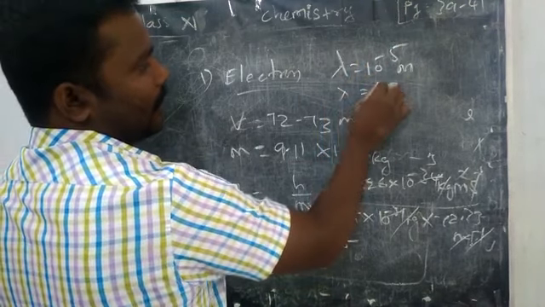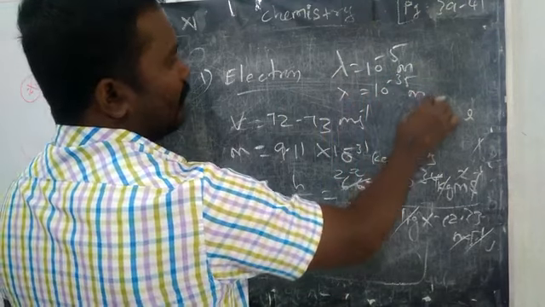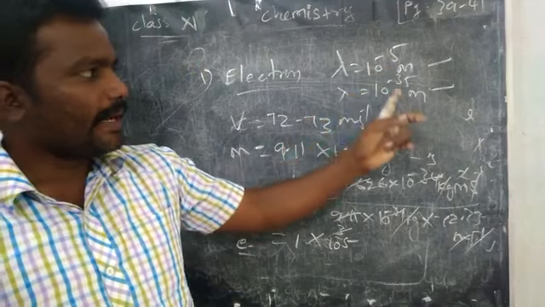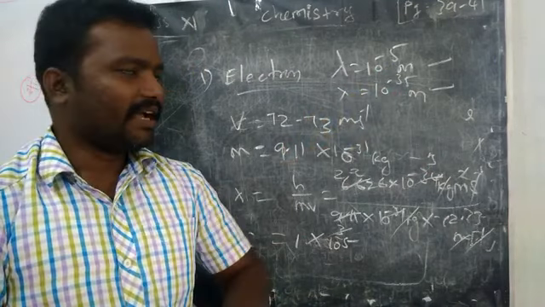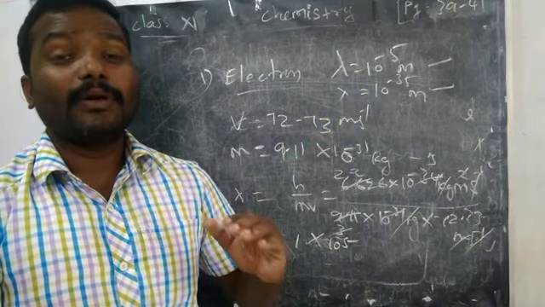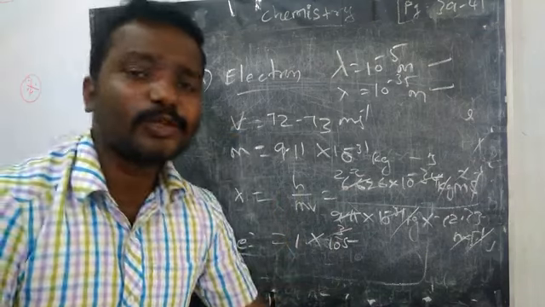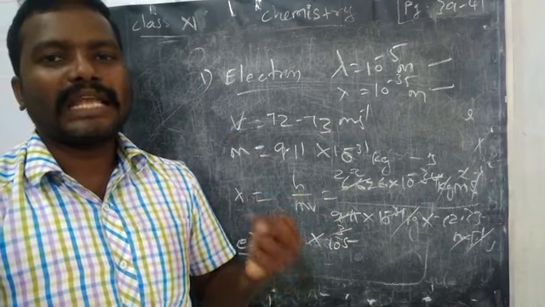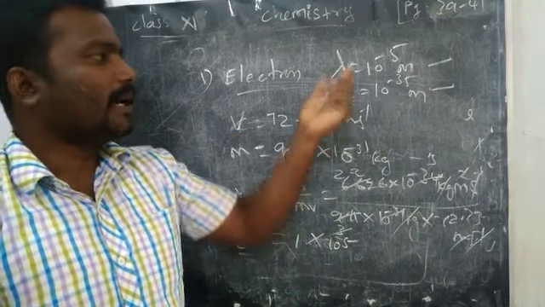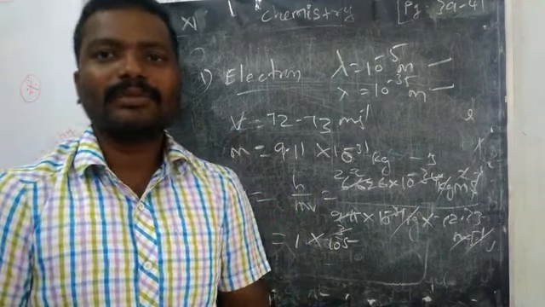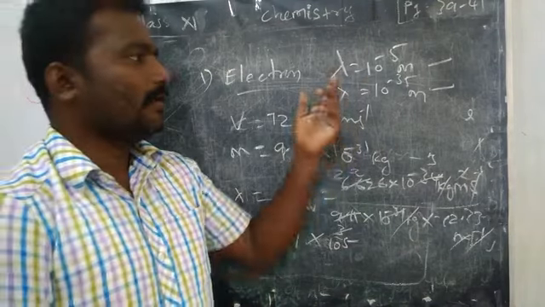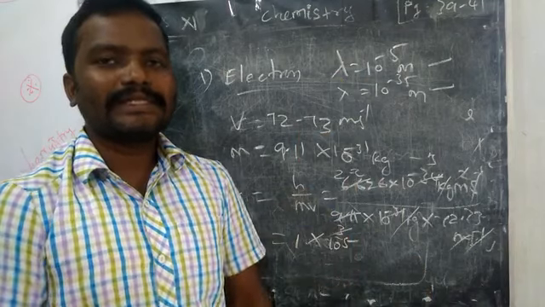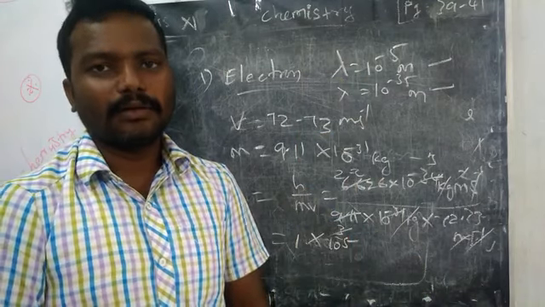For the iron ball, 10 power minus 35 meter. Which one is easy to measure? Is it possible to measure 10 power minus 5 or minus 35? Definitely we cannot find 10 power minus 35 because it is very small. So we cannot find the wavelength of radiation emitted by the iron ball, but we can find it for the electron. So from that we can confirm that only for small microscopic particles can we apply this de Broglie wave equation. Thank you.